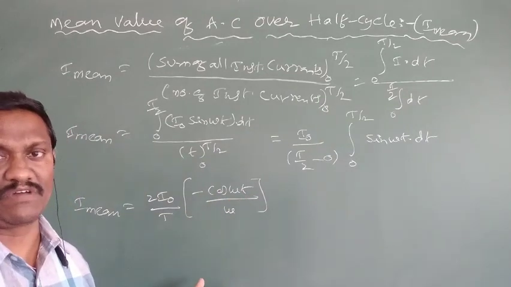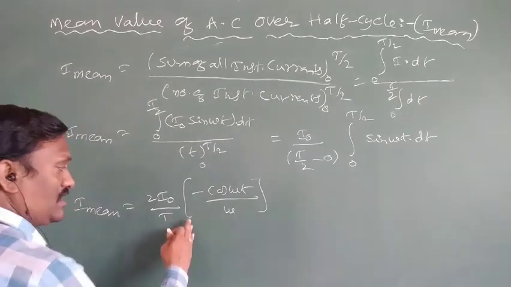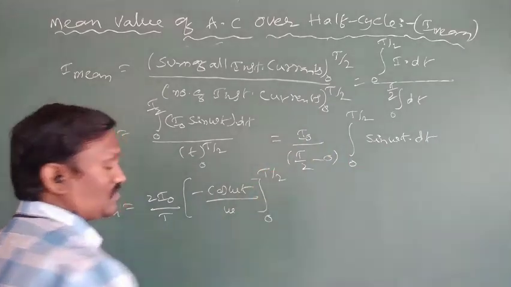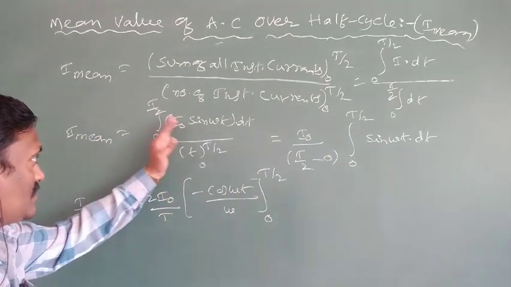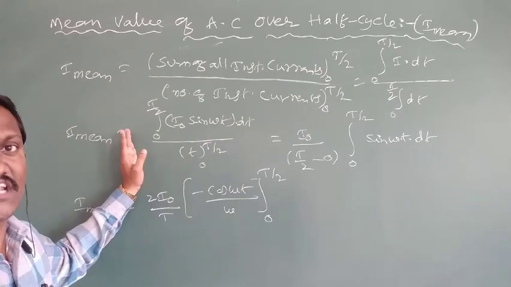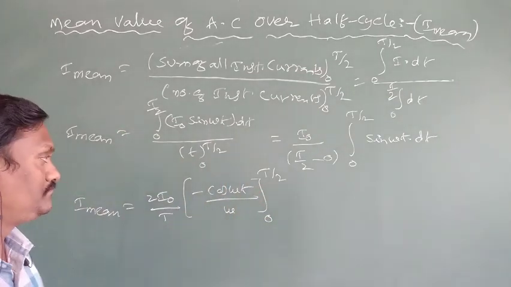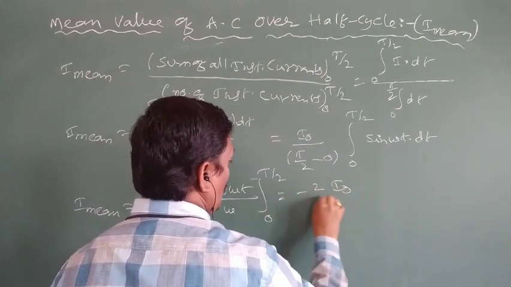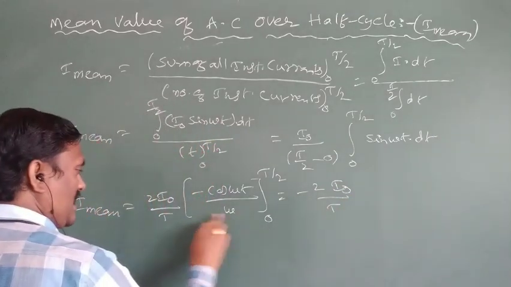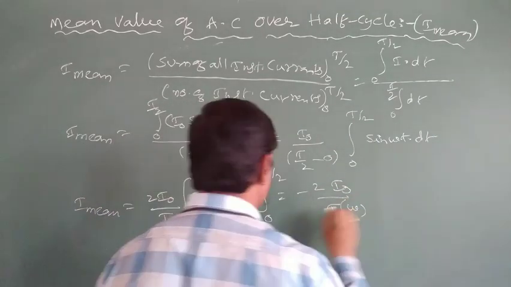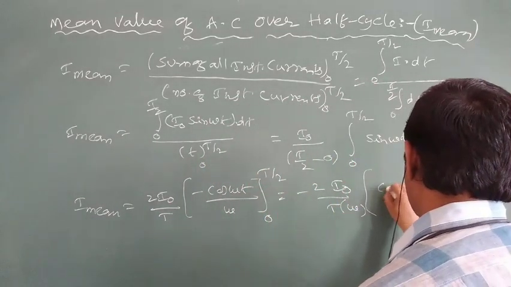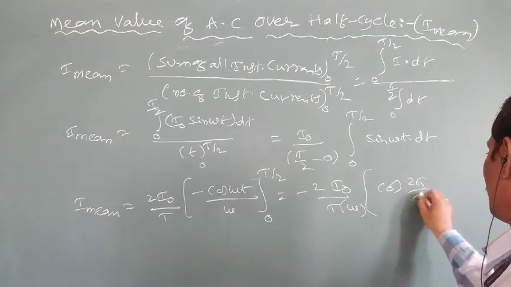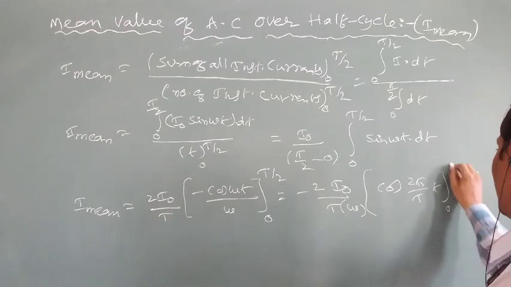Now the integration part is over. After integration, the limits come on the right side. The lower limit is 0, the upper limit is T by 2. Before integration the limits are on the left side; after integration the limits are on the right side. Simplify: the minus is outside, so that is equal to minus 2 I naught by capital T. That omega is also outside, into cos omega t, where omega means 2 pi by capital T into small t, limits 0 to T by 2.